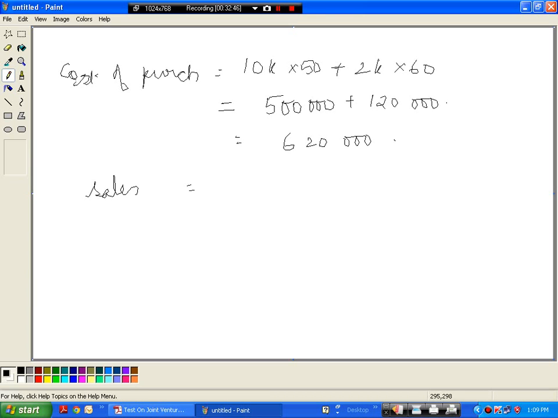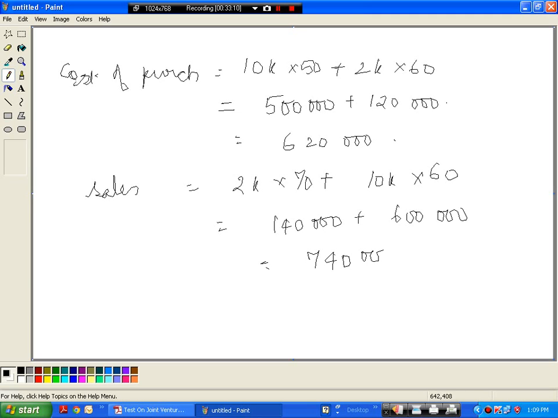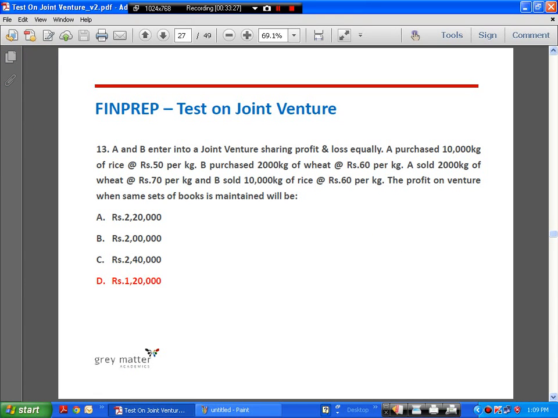Sales is 2,000 into 70 plus 10,000 into 60. Okay, so it's 1 lakh 40 plus 6 lakhs, which is 7 lakh 40. So profit we know is sales minus cost, so it is 1 lakh and 20,000 rupees. Simple problem, something that we would have done in class 5 or 6. Okay, so answer is 1 lakh and 20,000.